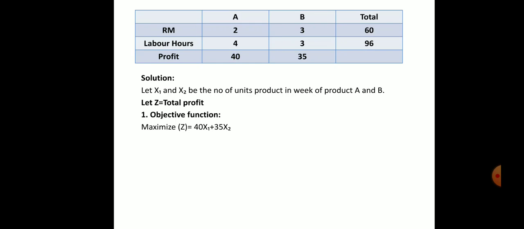Plus 35 x2. If you sell one unit of product B, you will get 35 as a profit, multiplied by x2, the number of units of product B we are going to find. Clear, students, what is meant by the objective function? From this table we can take all the values. That is what I am doing.